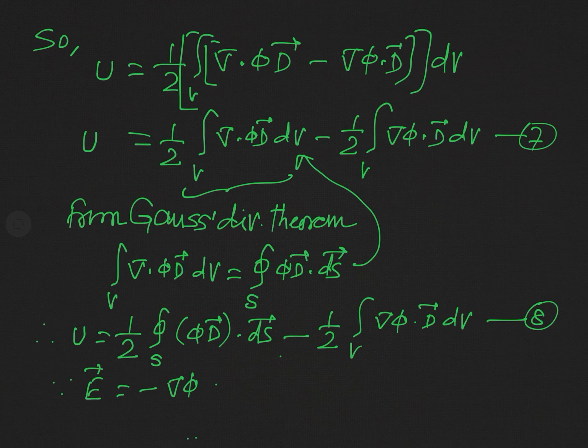Making use of this result in equation 8, I am just writing it on another page. Here minus del phi will be replaced by simply E, so the first term will remain the same, and the second term will become plus half E dot D dv integral.